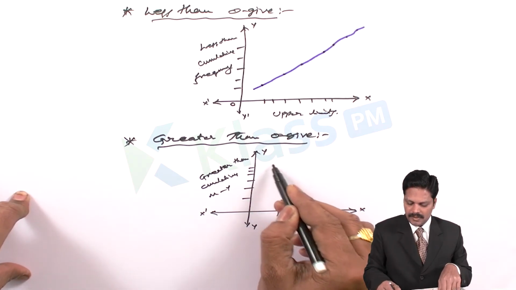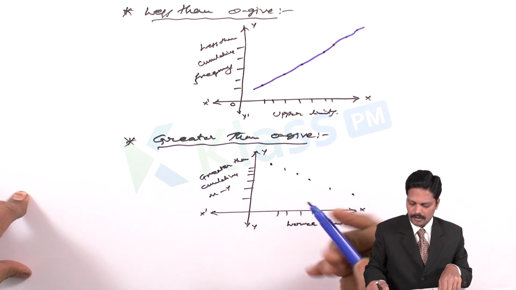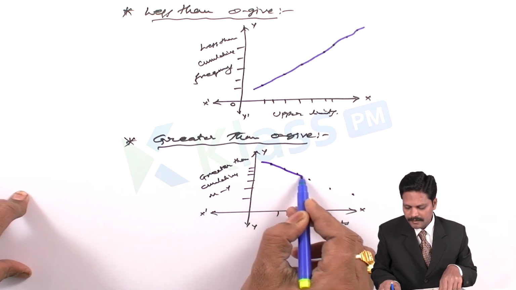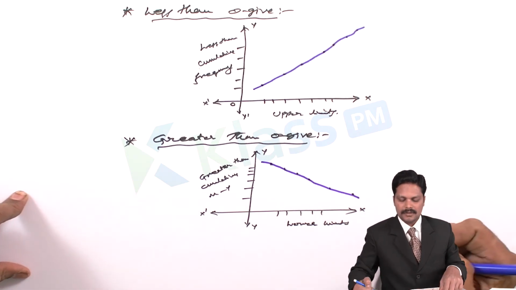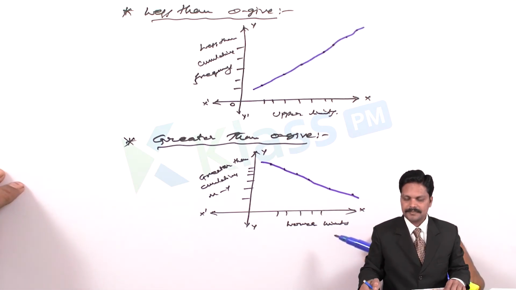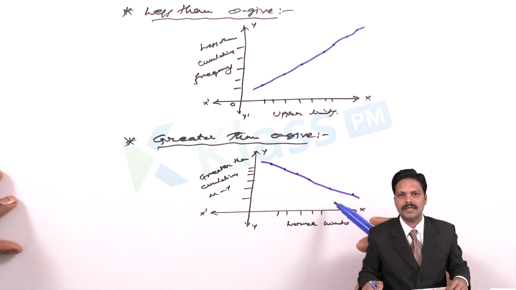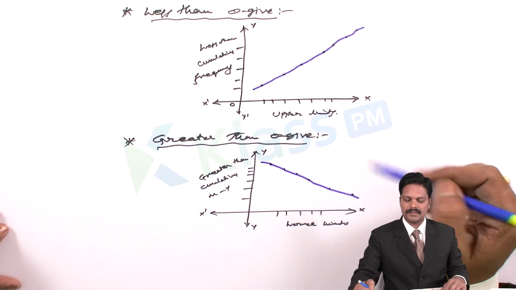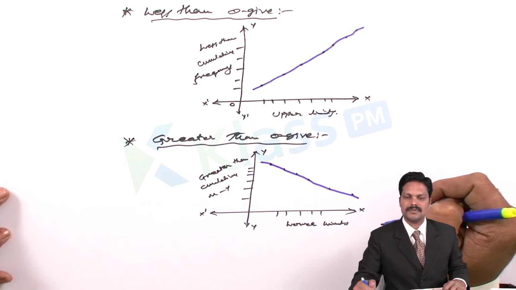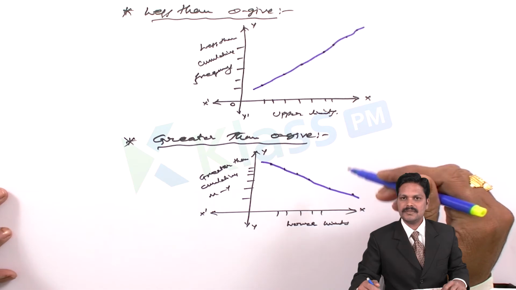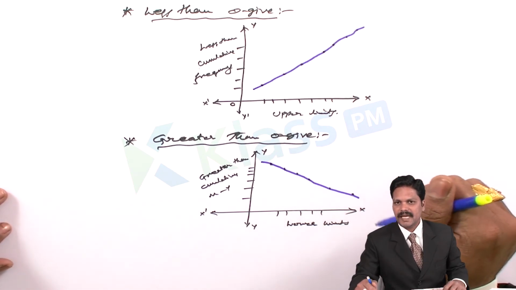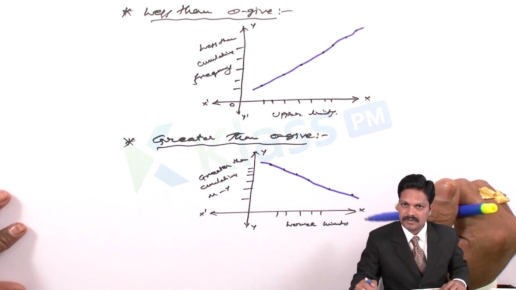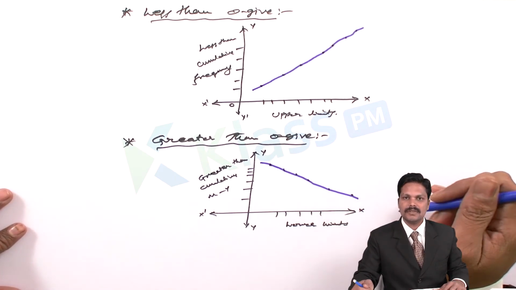So that should be in a downward, falling direction only. We also join the points in a smooth curve, then we get the curves. These curves are called less than cumulative frequency curves and greater than cumulative frequency curves. We can say these curves are also called OGIVEs: the less than OGIVE and the greater than OGIVE.